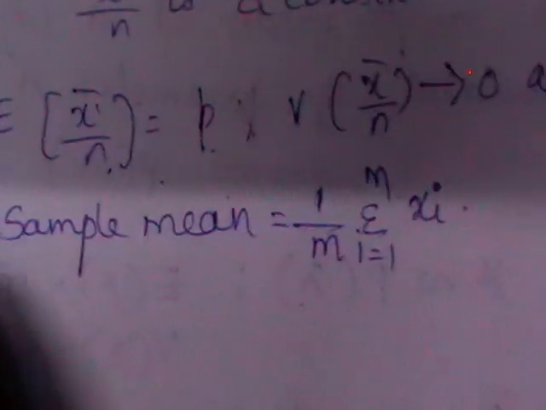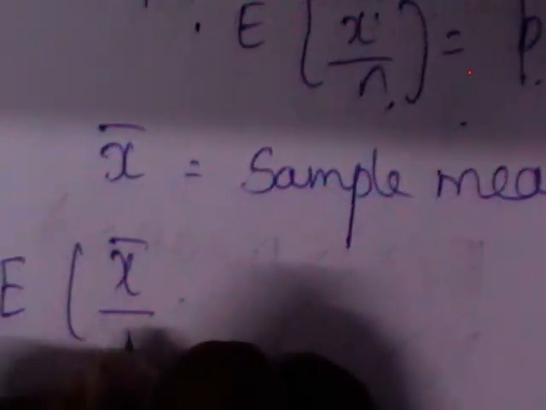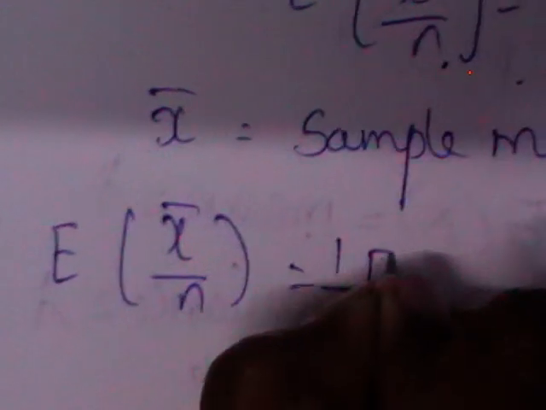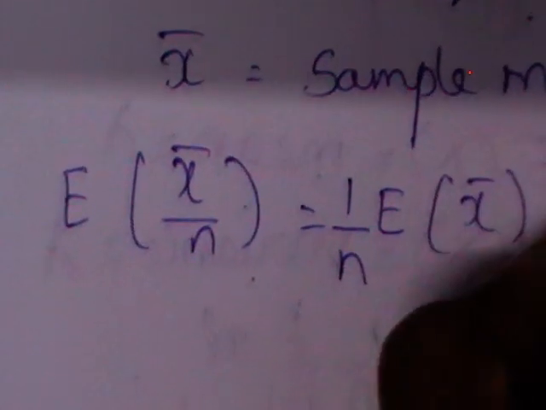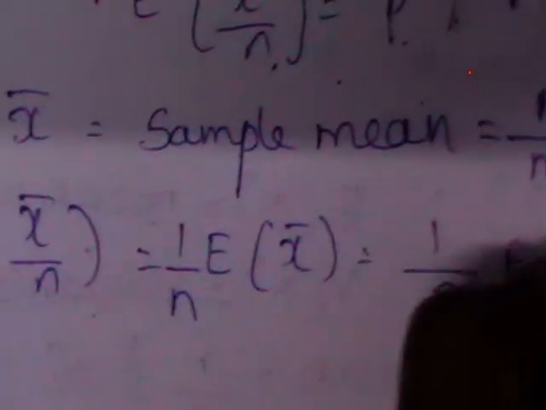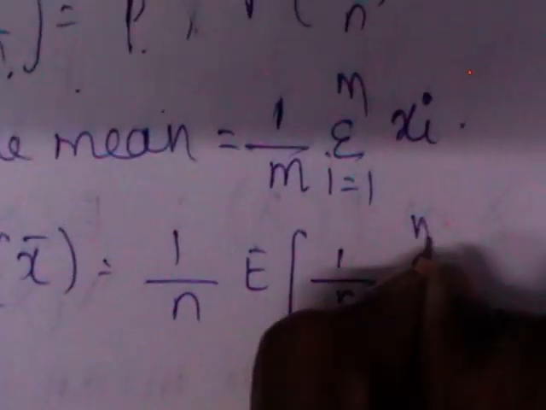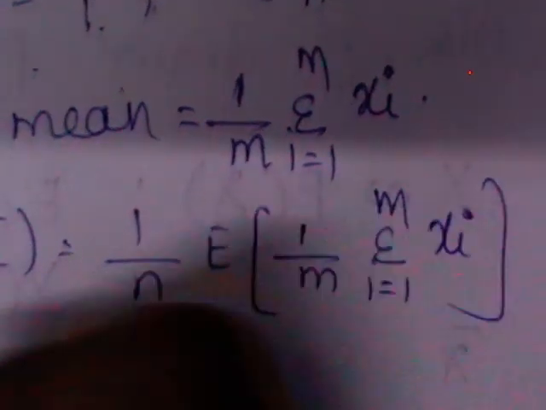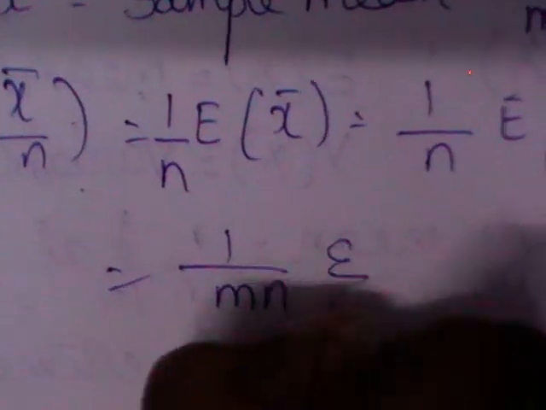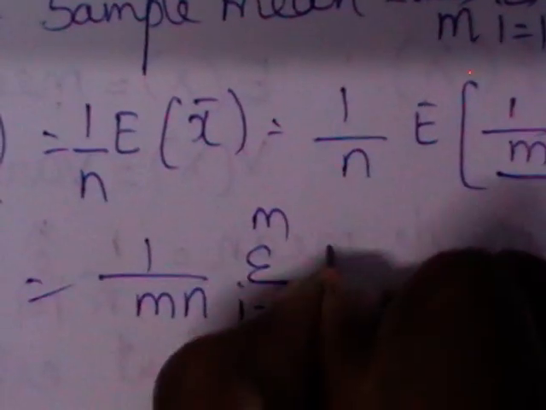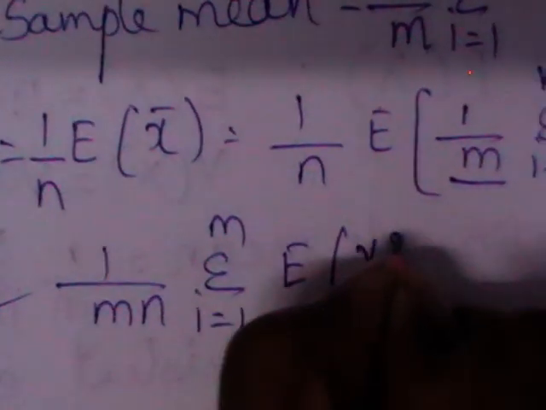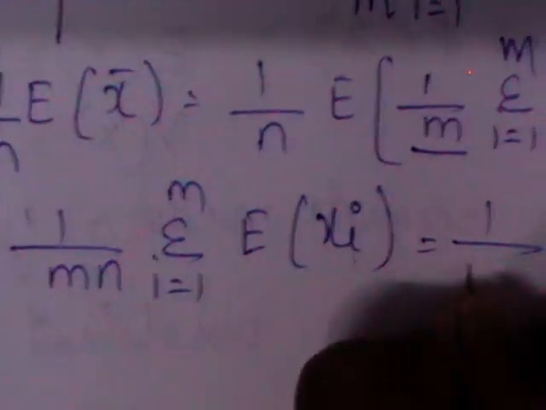Okay. Now let us verify the first one, expectation of x bar by n. 1 by n is a constant which can be taken out of the expectation. So 1 by n, and x bar is 1 by m sigma i equals 1 to m xi. Again 1 by m can be taken out, giving 1 by mn. Sigma can also be taken out of the expectation, E of xi.